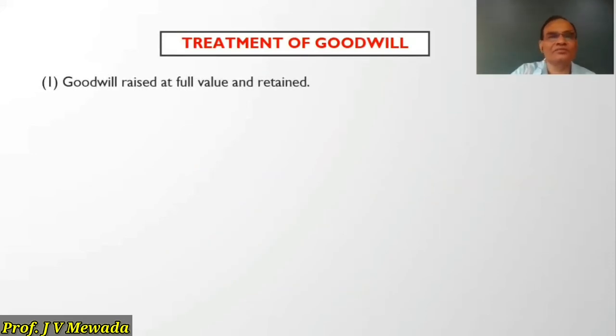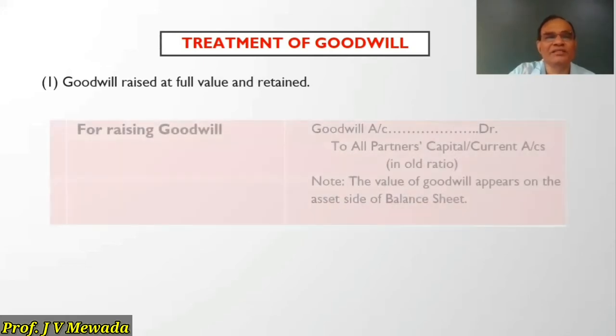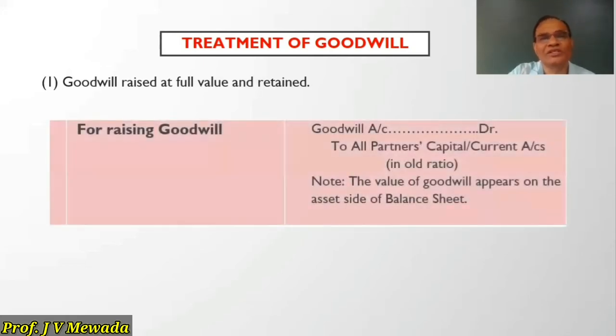So here we'll see the treatment of goodwill. Now here we are having different treatments. If we are given that goodwill is raised at full value and retained, then we will pass the entry for raising the goodwill. So goodwill is debited and all partners are credited in the old ratio, same as admission. And the value of the goodwill is going to appear on the asset side of the balance sheet.